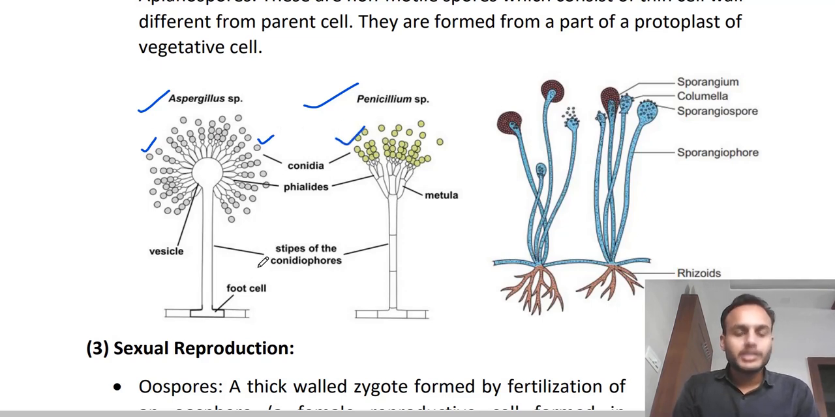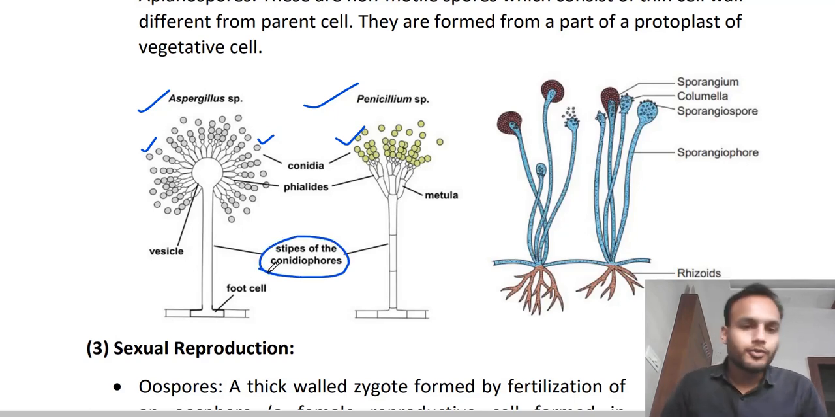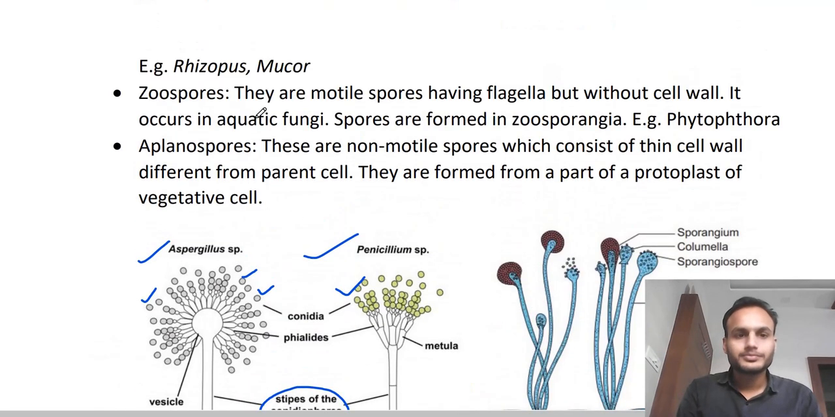They are formed on a specialized hyphae called conidiophore. So they are developed on the conidiophores in the form of chains, right? Here you can see these are the conidia, and on germination they produce a new individual, right? Simple.